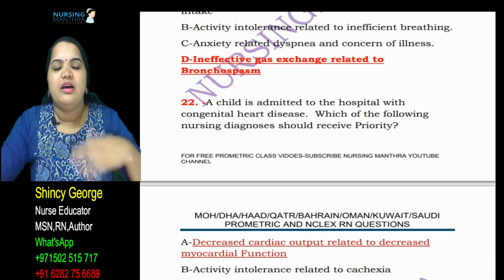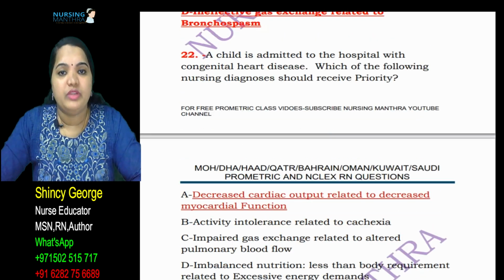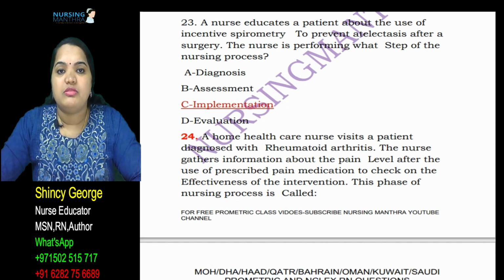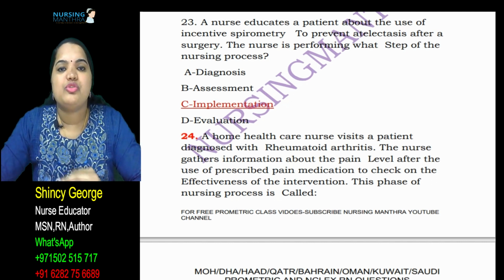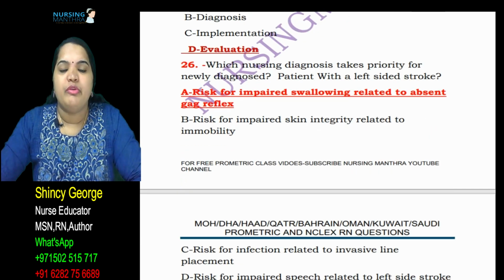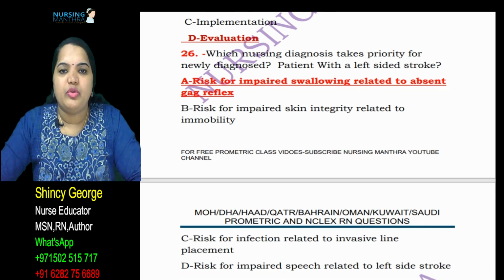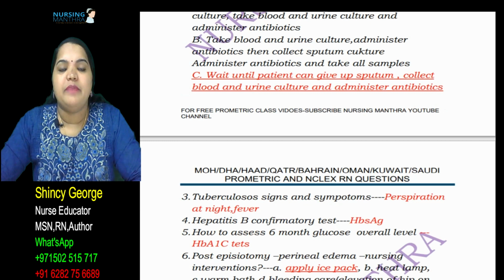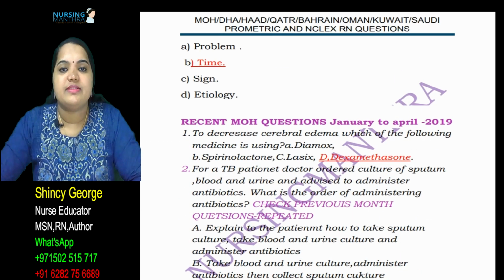Most of the answers will be to inform the doctor, and those options will be there. If you find inform the doctor, that is the initial first step, then most of the time the answer will be to inform the doctor, or the MRP. And for priority, as we know, ABCD, airway clearance is the main priority in nursing diagnosis.